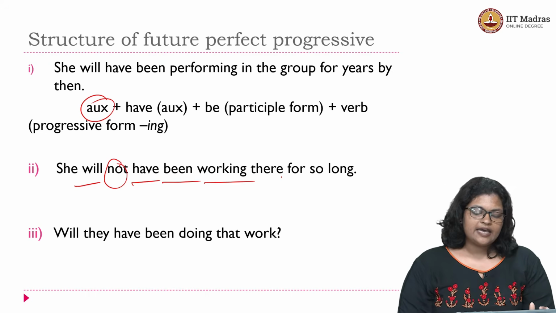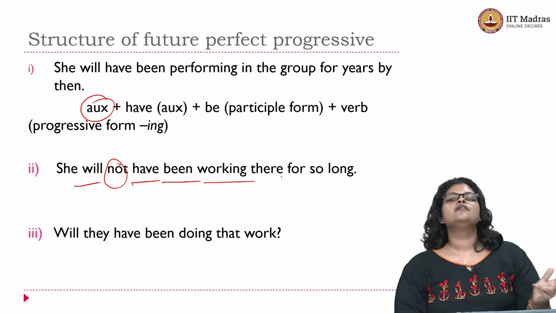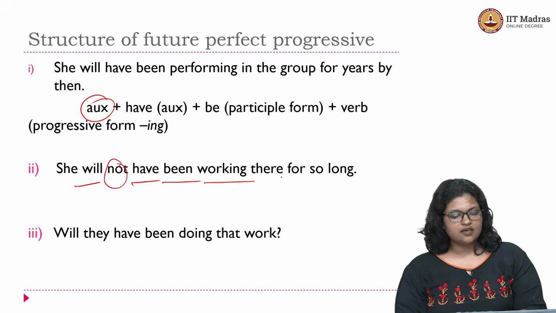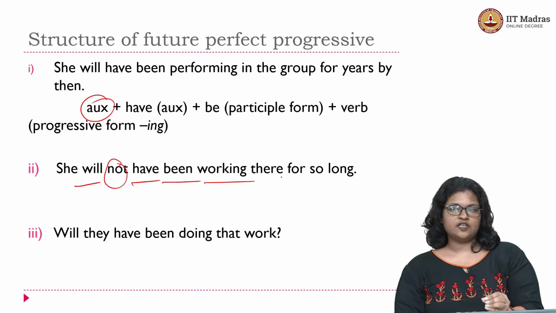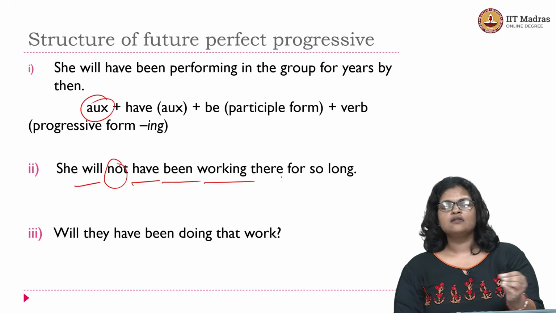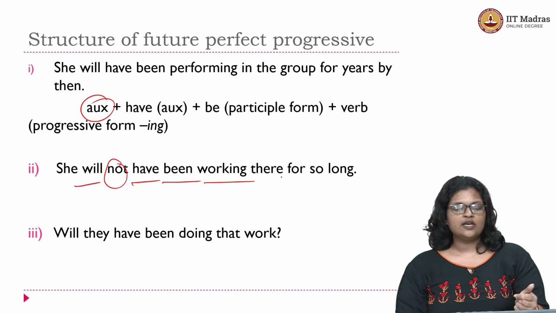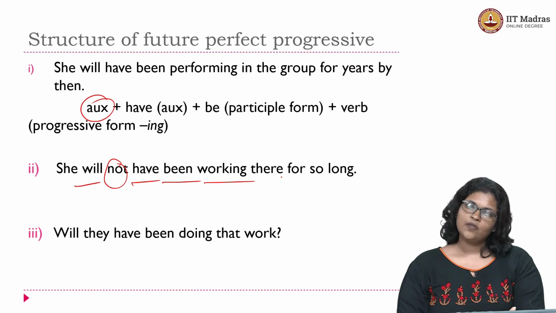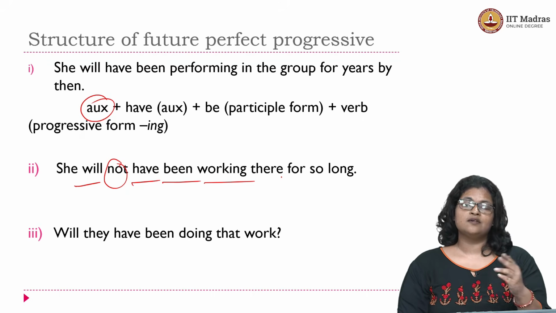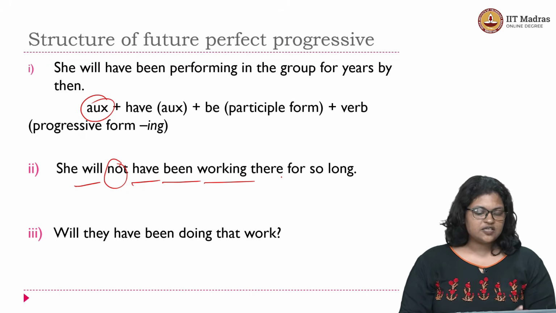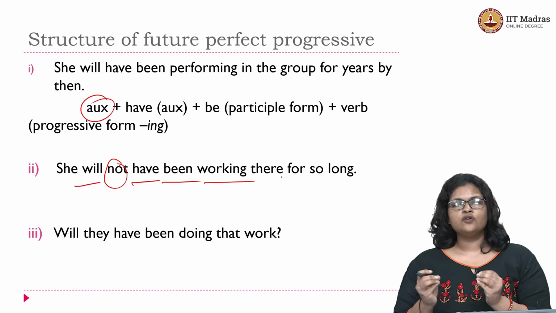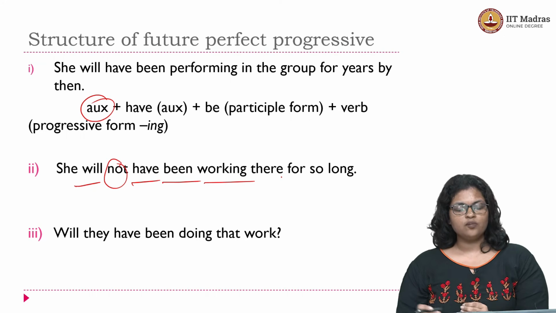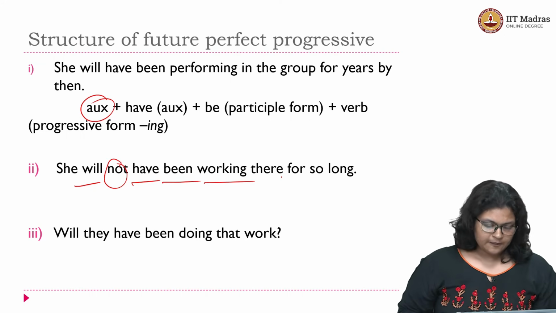The last sentence, will they have been doing that work? This is again your interrogative sentence. So what you see here, there is not much change with respect to what goes into the making of the future perfect progressive form in an interrogative sentence. The only difference that you see here is that the subject and the auxiliary verb have been inverted, right? Because this is an interrogative sentence. So that's the only change you see here with respect to the structure. Otherwise, when you talk about the future perfect progressive tense form, we do not see any change, right?